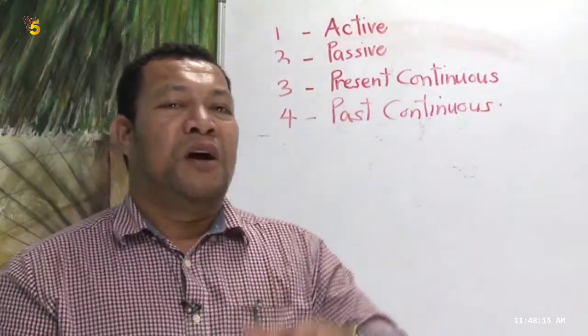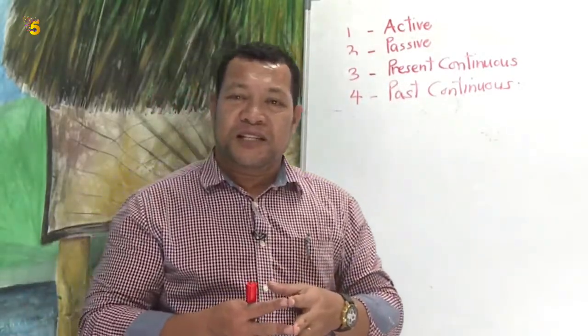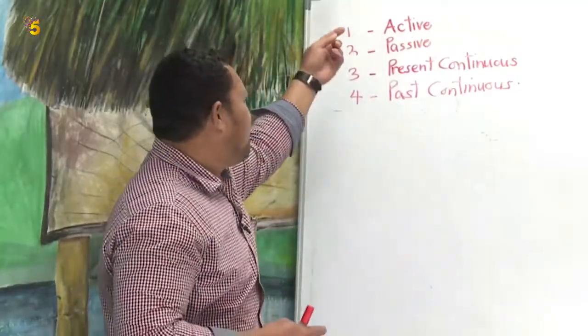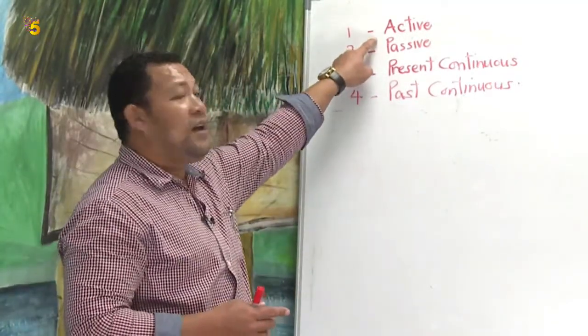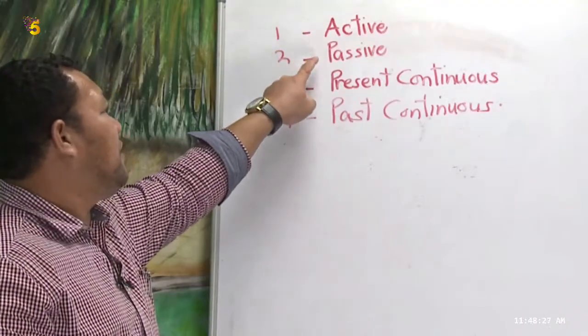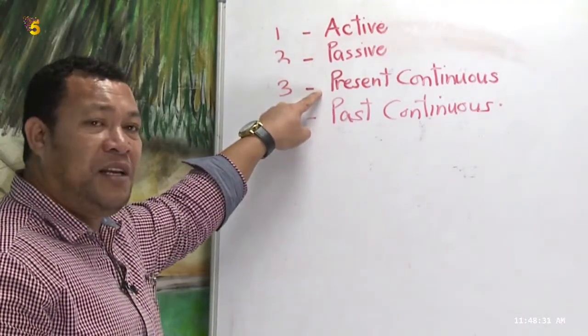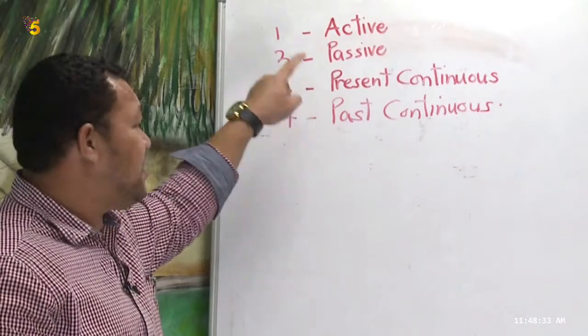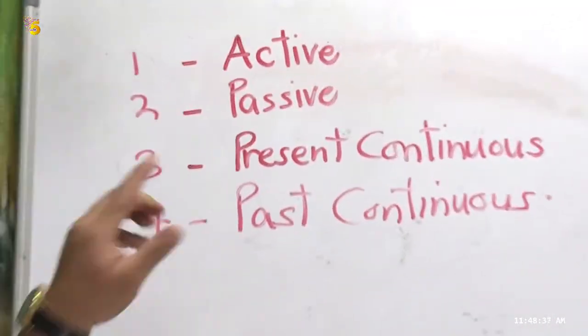You need to know these 4 words for today's lesson. Right? So altogether say our keywords for today's lesson. Number 1, active. Number 2, passive. The third one is present continuous. And the last one is past continuous. Okay.